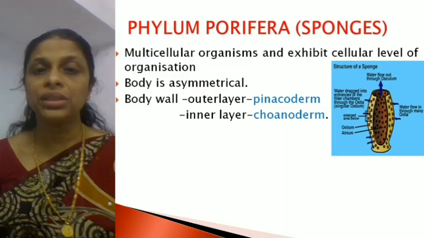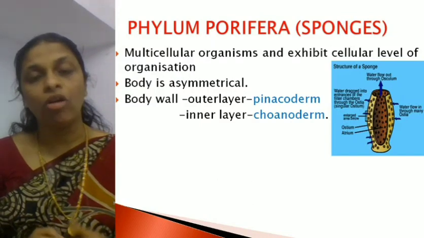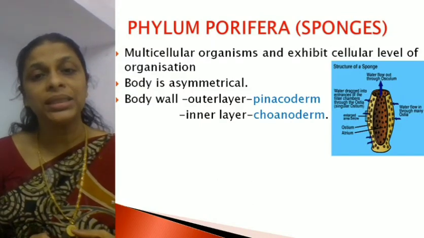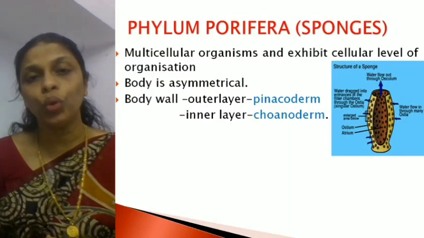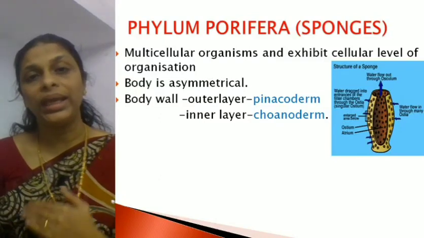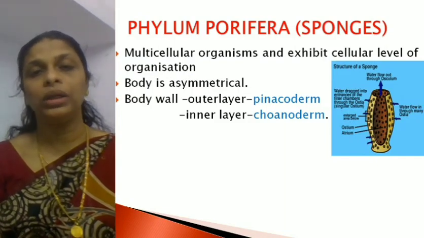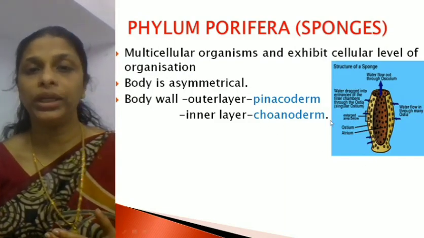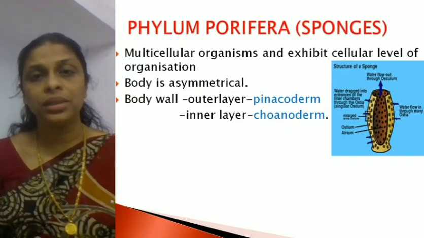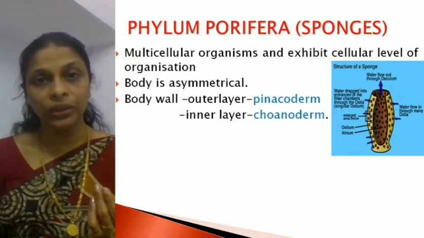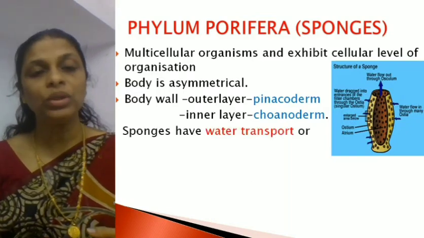And there is one more layer, the inner layer. The inner layer is made up of another type of cells called choanocytes. What are they called? Choanocytes. So the layer which is formed of choanocytes is called choanoderm. So which are the two layers? You remember only this much. The body wall consists of two layers. The outer layer is called the pinacoderm and the inner layer is called the choanoderm. Hope it's clear? Right.